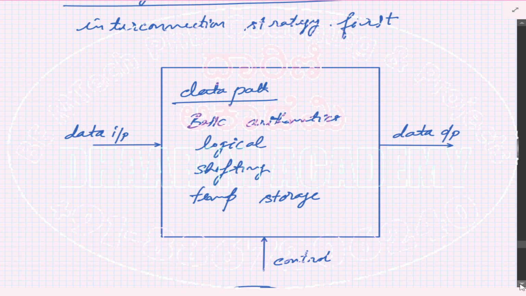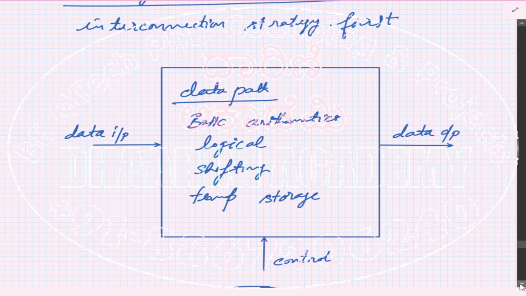The data comes in, you process it, so we call it basic arithmetics, followed by logical operations. Then you might require shifting. When you shift the data, you are actually multiplying or dividing the data by a specific factor. We'll see that later, but shifting is also important in that sense.